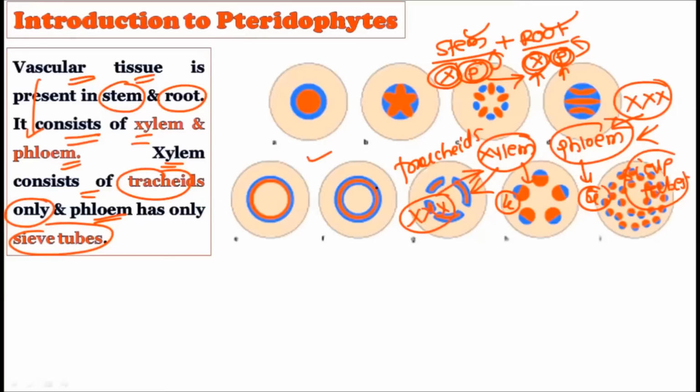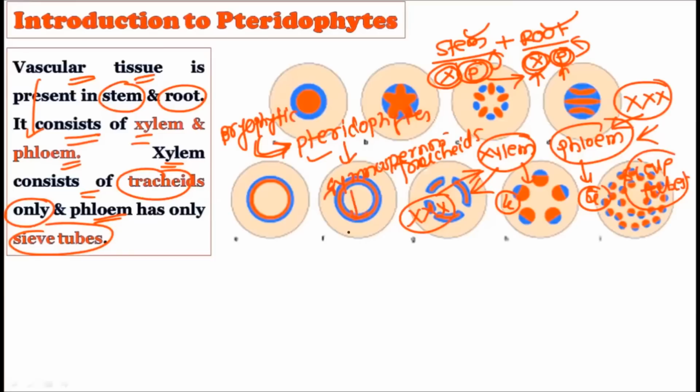So what pteridophytes possess is a vascular system, but it is very less developed. It is not that much developed. So this anatomical feature will let you know that the bryophytic plants got converted into the pteridophytic plants. Now, why are we saying this so confidently? Because the bryophytic plants do not show any presence of the vascular system, and the vascular system first appeared in the pteridophytes. But this vascular system, the xylem and phloem, is not that much developed as compared to the gymnosperms. And gymnosperms also show the presence of the vascular system, which is less developed as compared to the angiosperms. So angiosperms show the highest degree of differentiation in the xylem and the phloem.